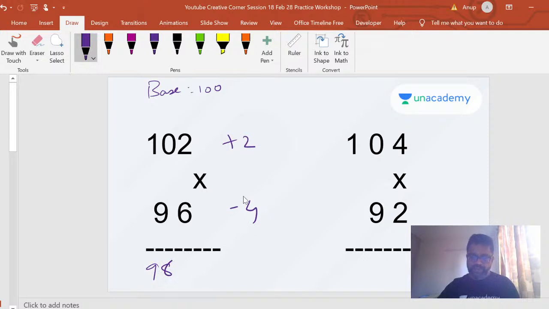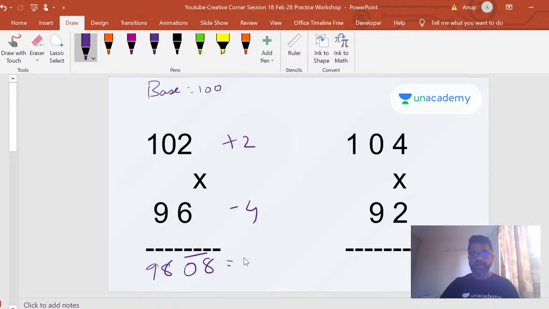Now if you see here, there's only one thing that you have to see. You're doing a plus into minus, right? So you will get a minus sign. So your answer is 08 with a minus sign. Now see, you've got to handle this minus sign, right? How do you handle a minus sign? You've got to convert this minus into a positive. So this minus, if you have seen some of my early videos, you'll know it's a bar number, or vinculum.